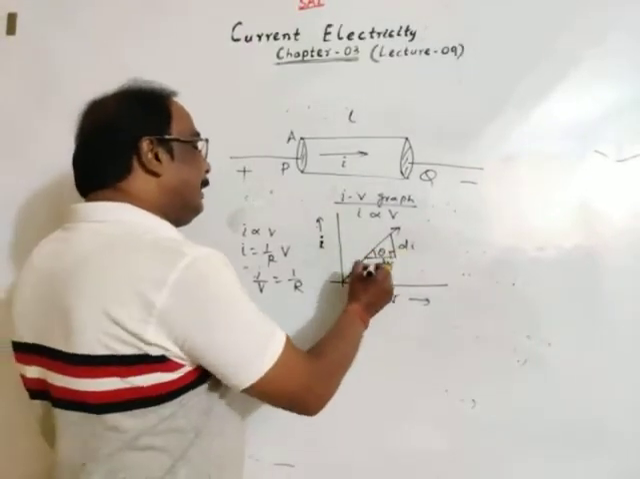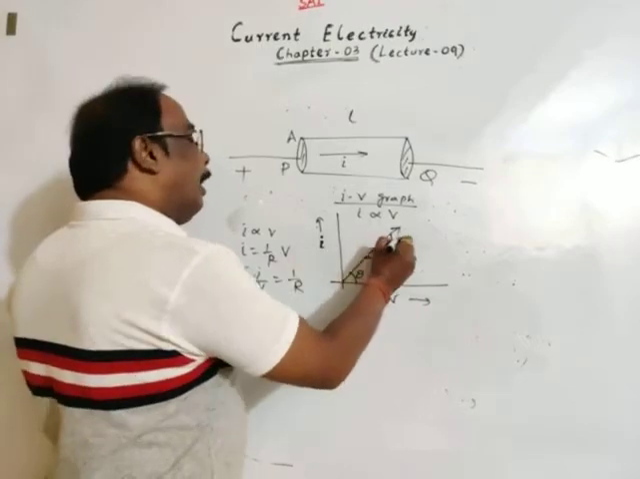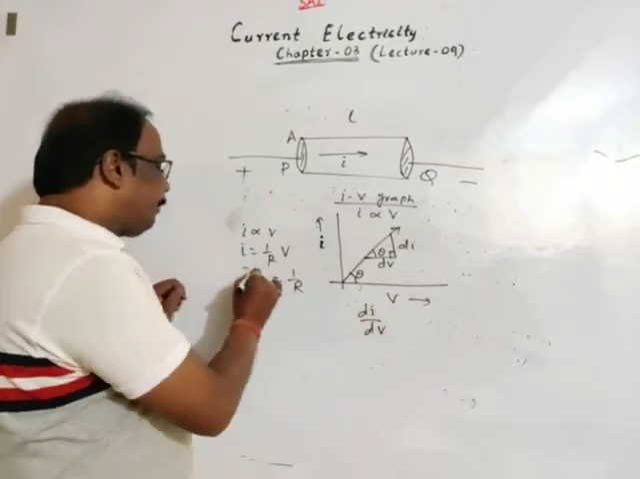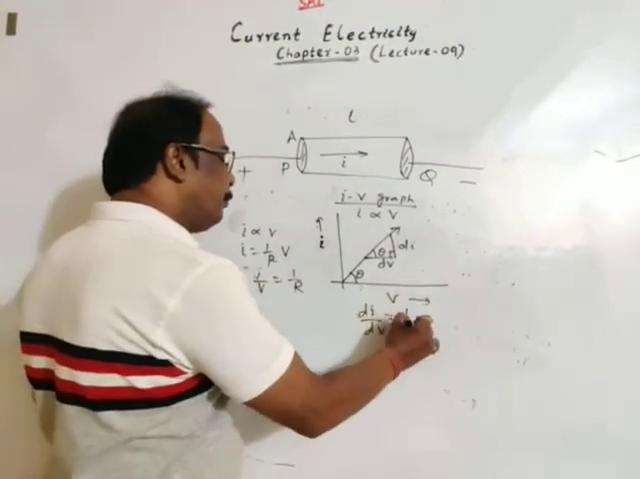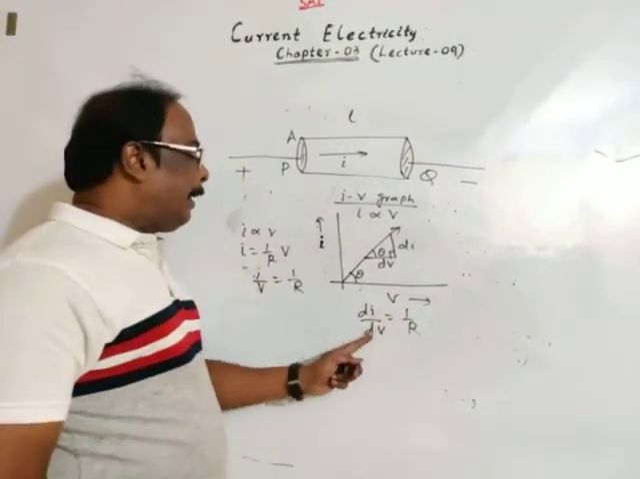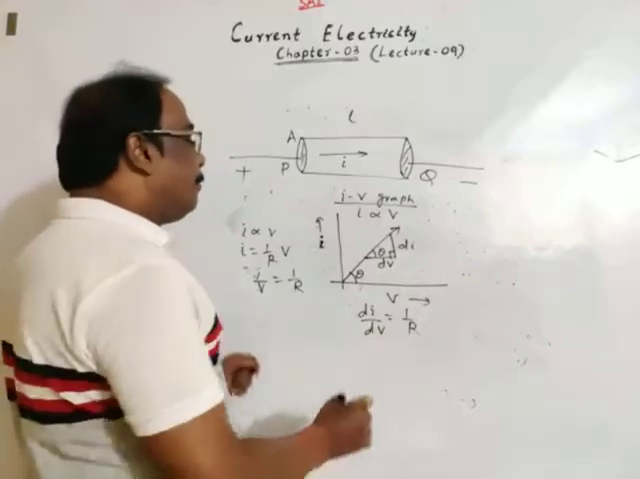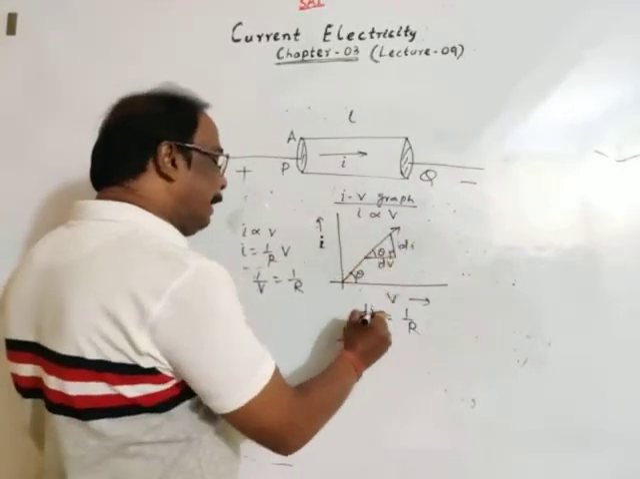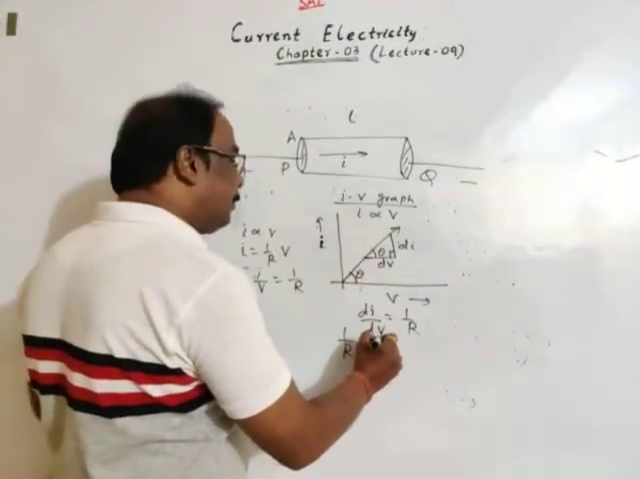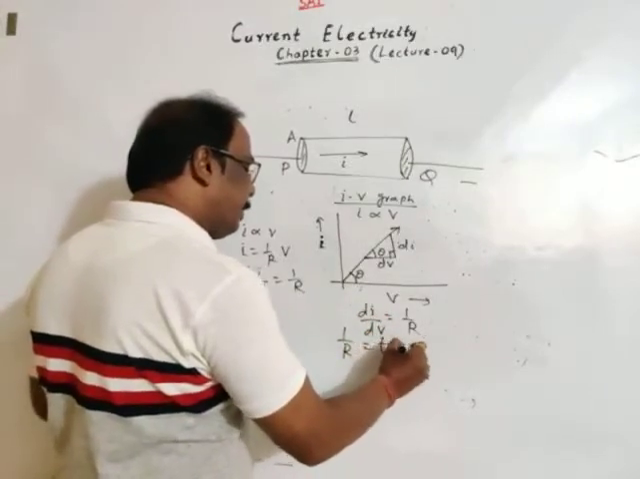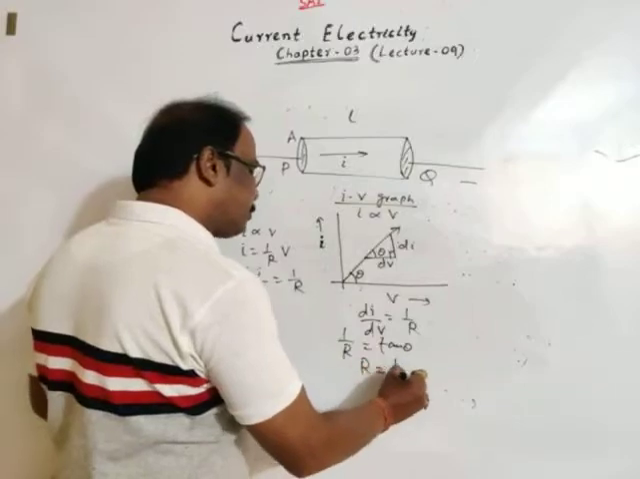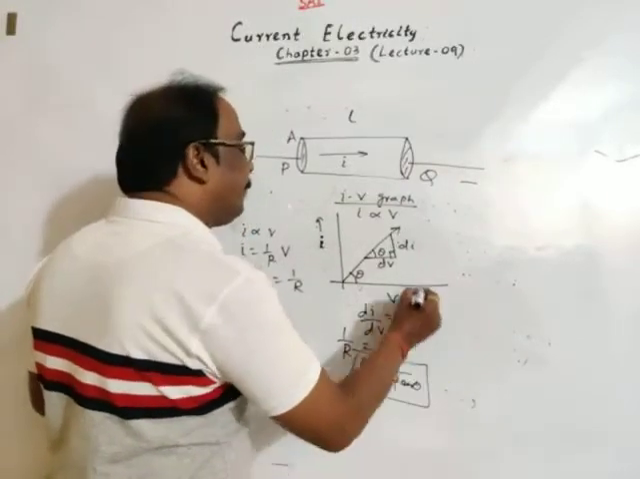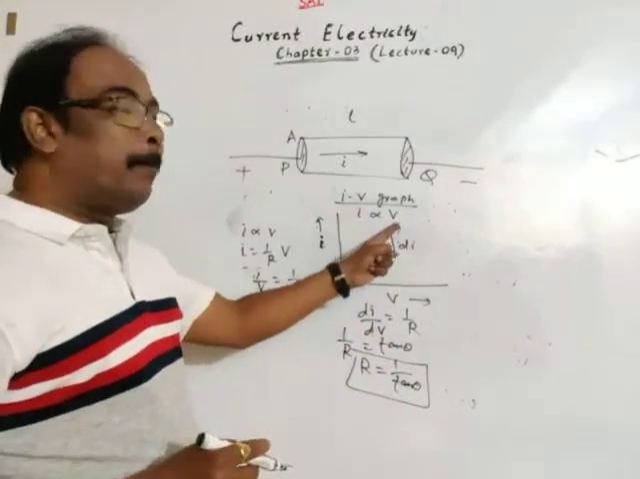Then, here, you see dI by dV is 1 by R. Means 1 by R is equal to dI by dV. In place of dI by dV, we may write tan theta. Then resistance is 1 by tan theta, where tan theta is the slope of the graph.